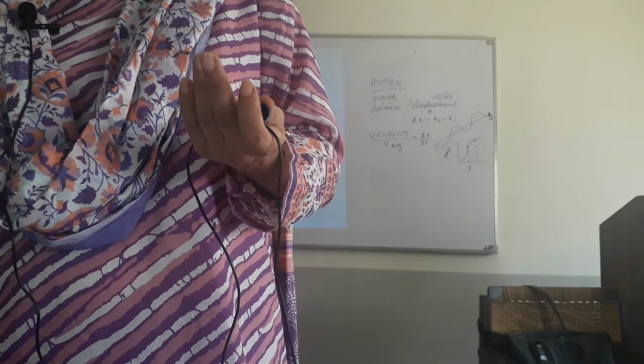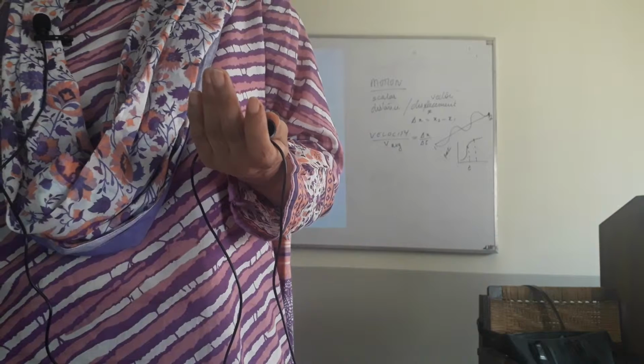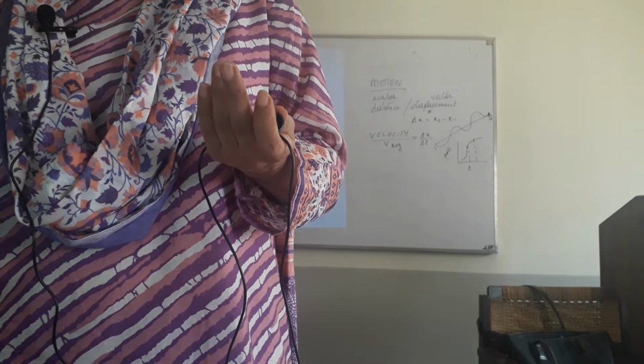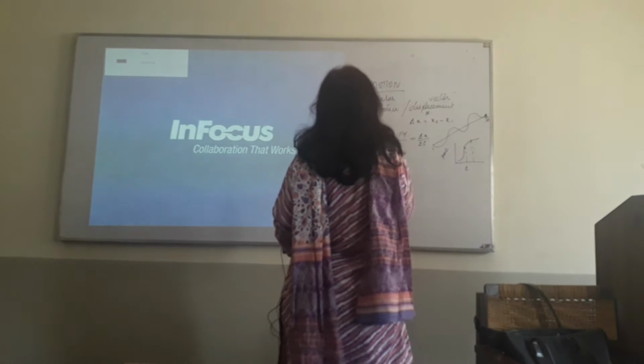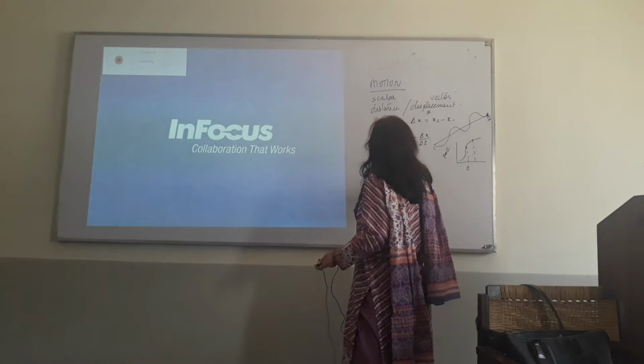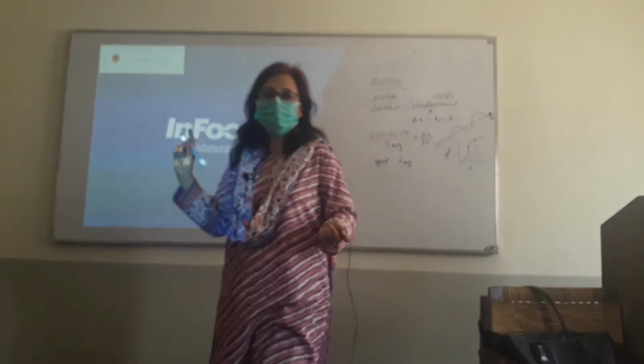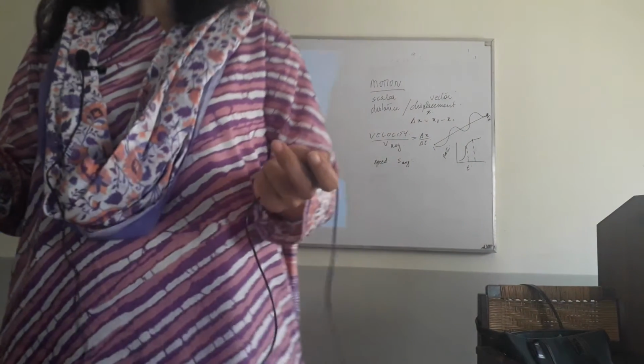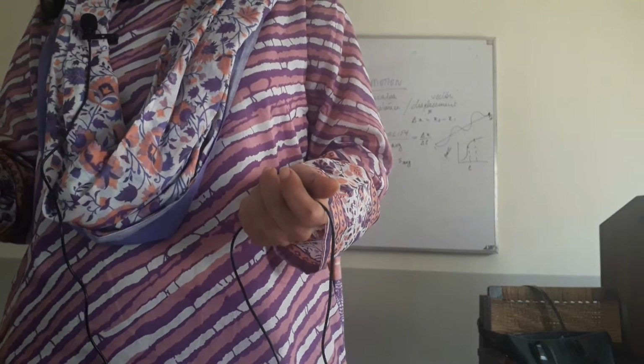Okay, right. Now, like I said, speed in this book is represented by the symbol s, and average speed is s average, but most of the time we are going to use velocity. Okay,